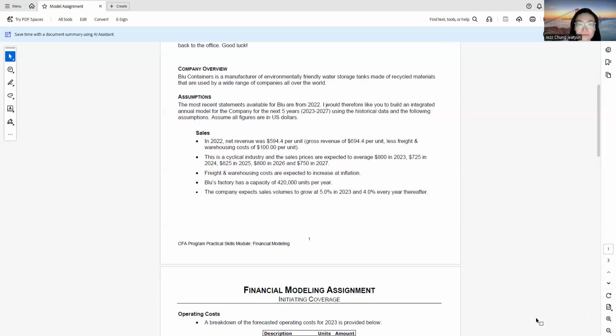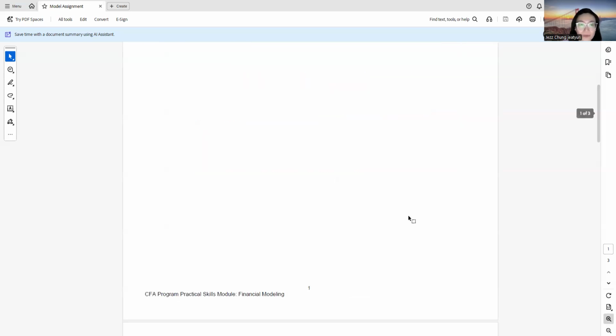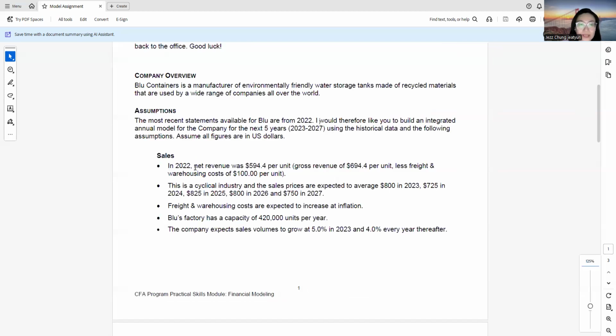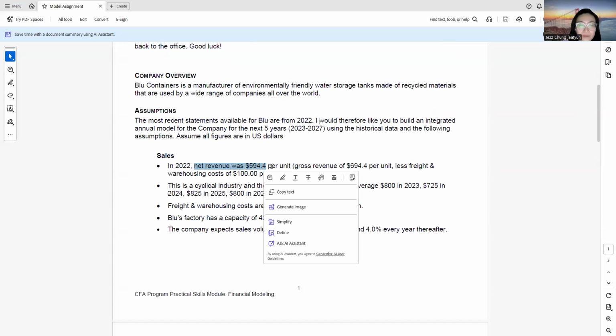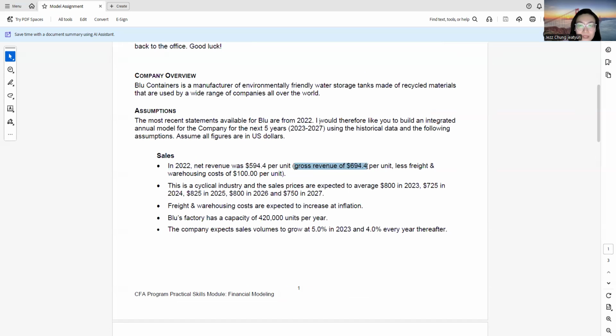Then the sales. In 2022, the net revenue was $594.4 per unit. The gross revenue is $694.4 per unit, less the freight and warehousing costs of $100 per unit.